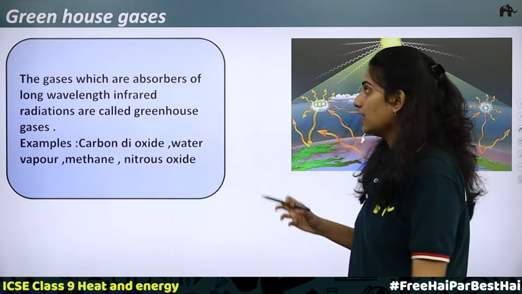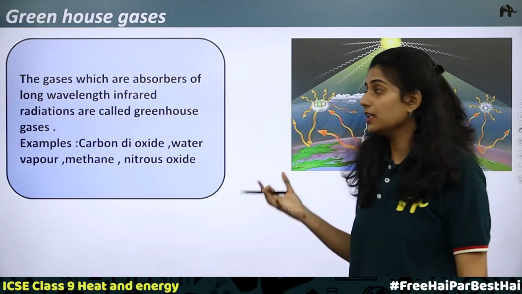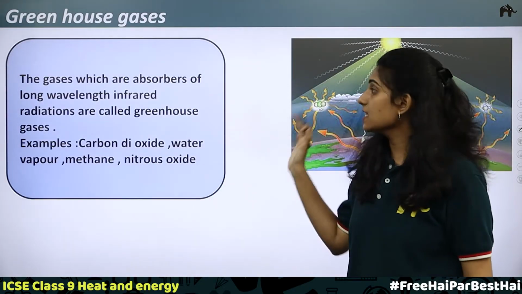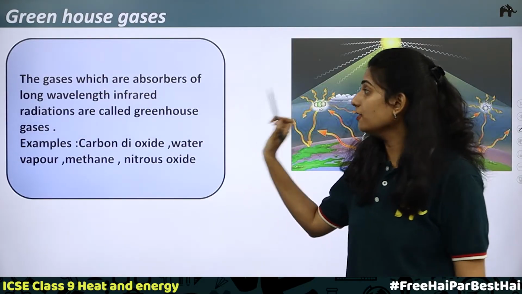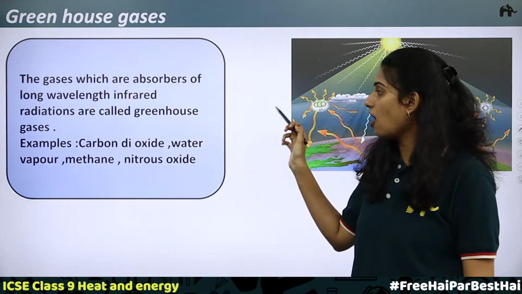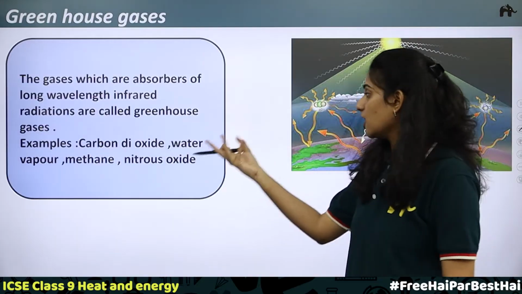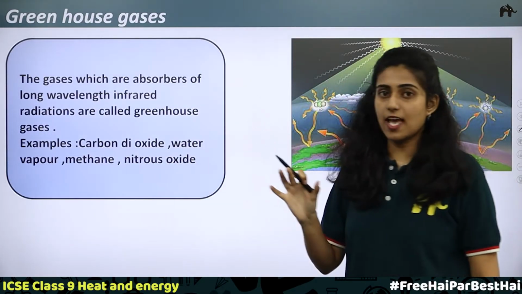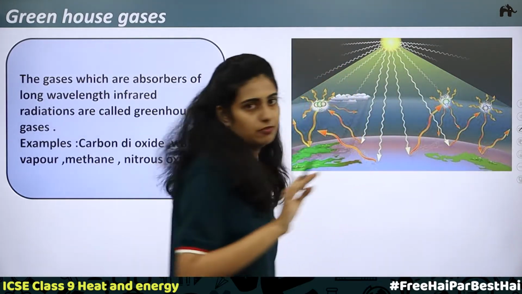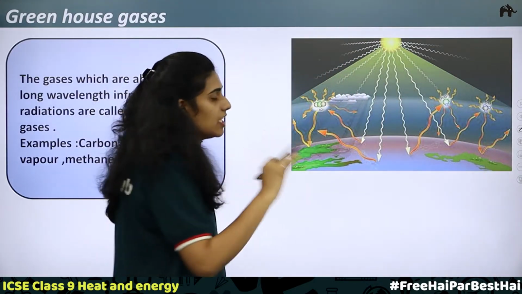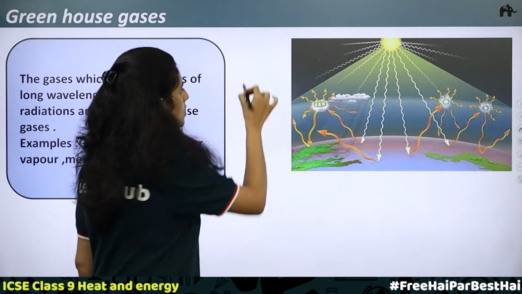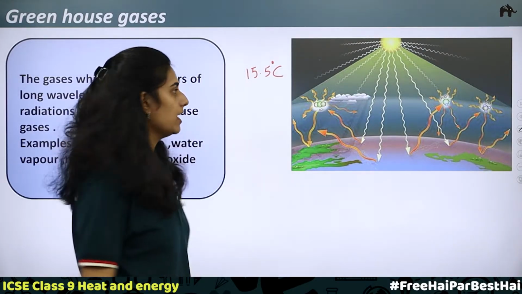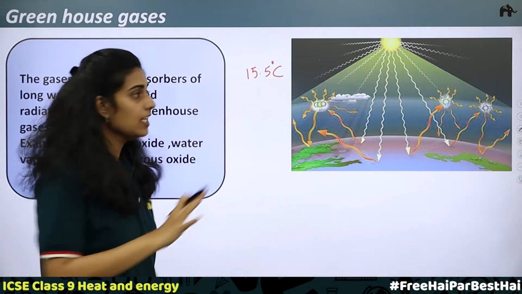We have understood that the greenhouse gases are absorbing the long wavelength infrared radiations. So, what are greenhouse gases? The gases which are absorbers of long wavelength infrared radiations are called greenhouse gases. Examples: carbon dioxide, water vapor, methane, nitrous oxide, etc. Now, these greenhouse gases are actually necessary to maintain an average temperature on the Earth's surface. About 15.5 degrees Celsius is the average temperature on the Earth's surface.